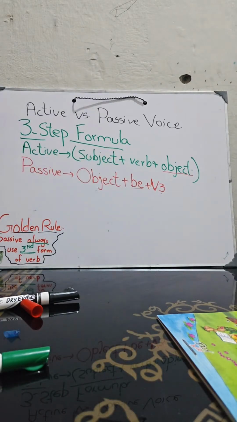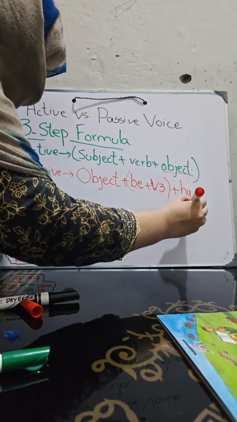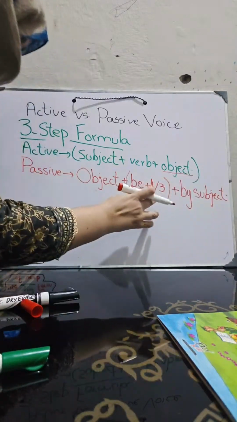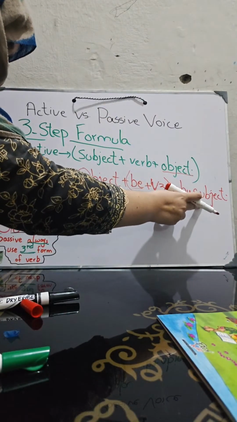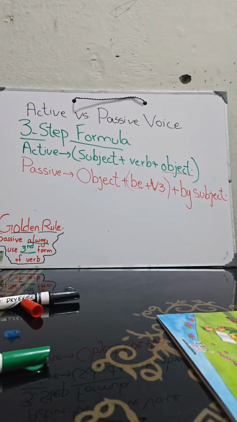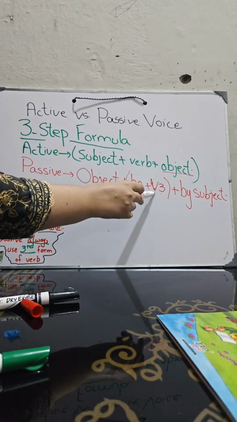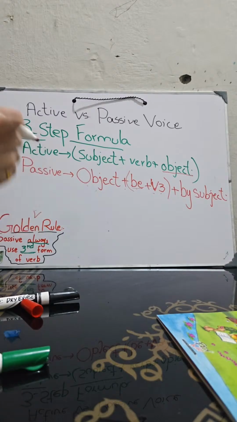And in the last, what will you add? In the last, you will add by plus subject. It means the action on this is done by this subject. Okay, so keep it in your mind. The rule is: object comes up front, plus be, plus verb third form, that is our golden rule, plus by subject. I am giving you here an example.